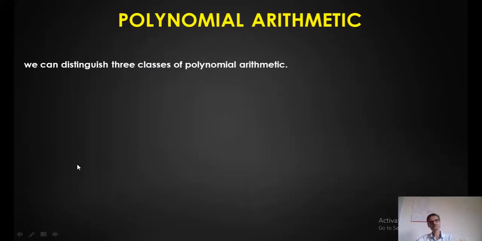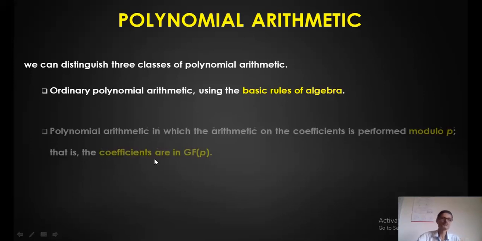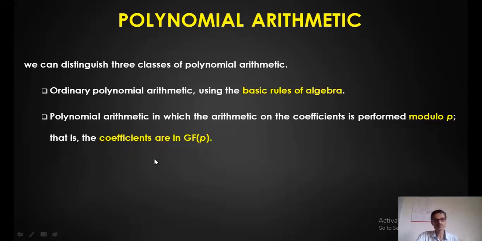Now let us understand how to perform polynomial arithmetic. Okay, how to perform an arithmetical operation by using polynomials. There are 3 different ways you can do this depending on the type of elements you consider. The first one is by using basic rules of algebra. The second one is performing arithmetical operations under the modulo p.